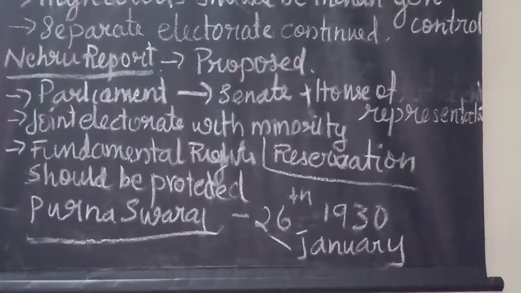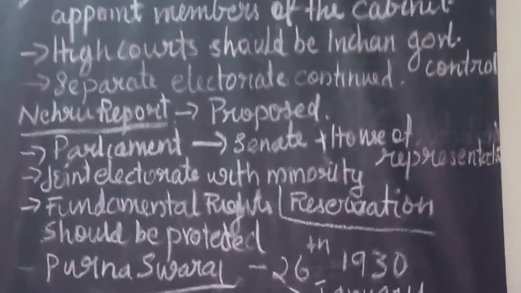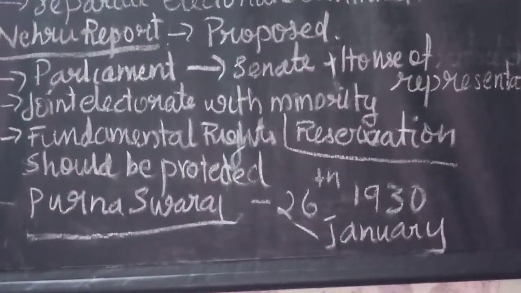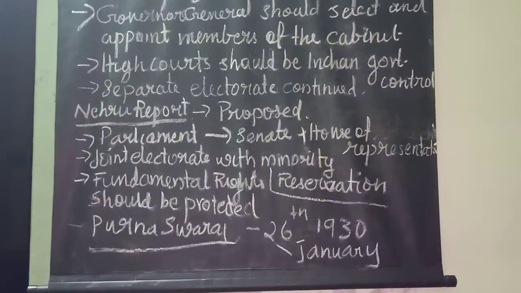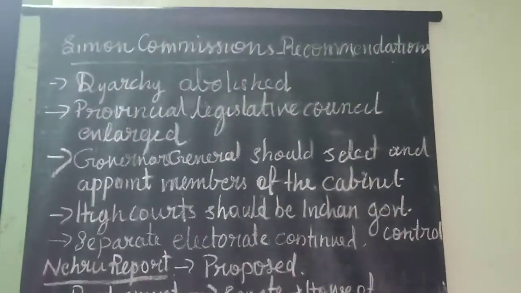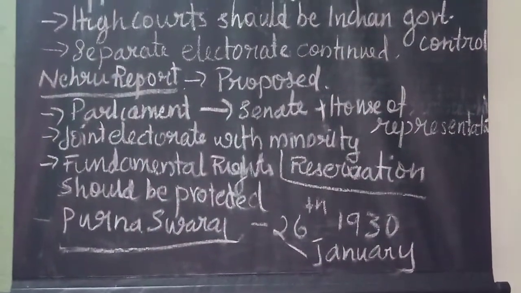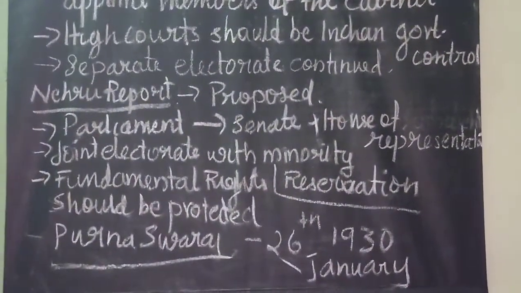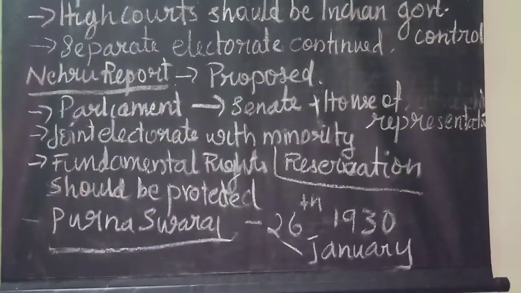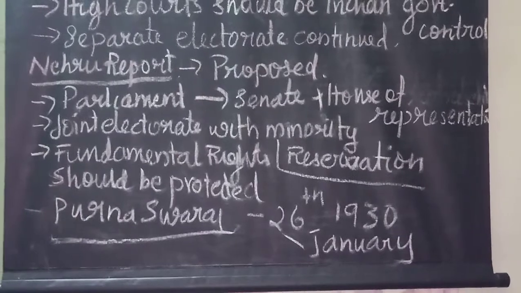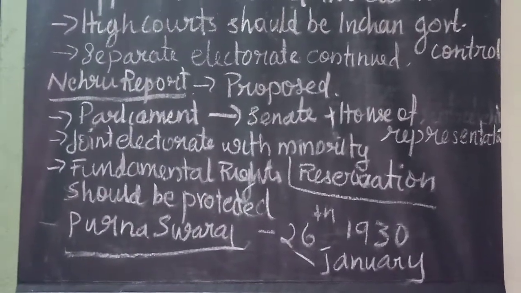Okay, so nearly 1 year they waited. The Congress demanded implementation of the Nehru report by 31st December 1929, but the Britishers did not do anything. When this was not granted, in December 1929, during the Lahore session of the Congress under the presidency of Jawaharlal Nehru, the Congress declared their aim of achieving Purna Swaraj. So 26 January 1930 was celebrated as Purna Swaraj Day.